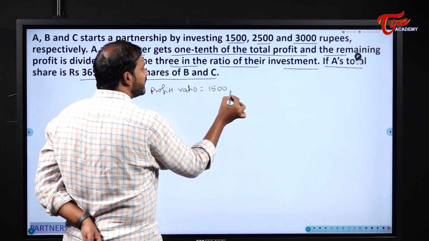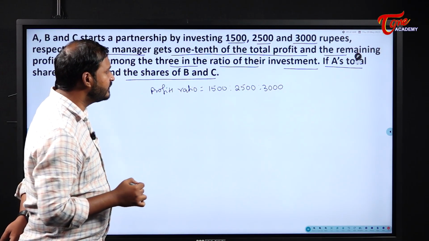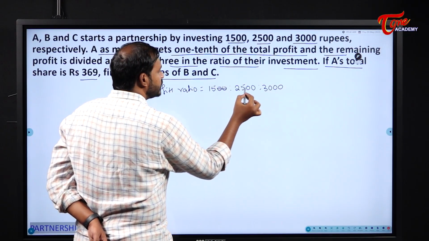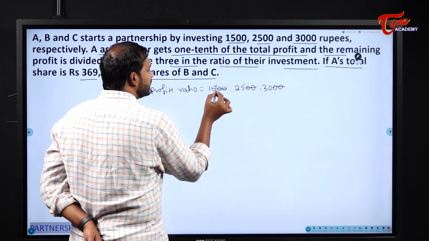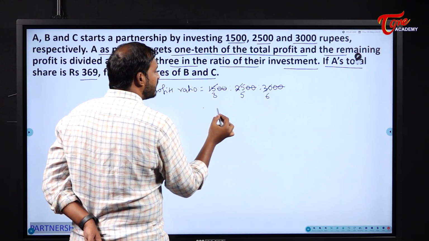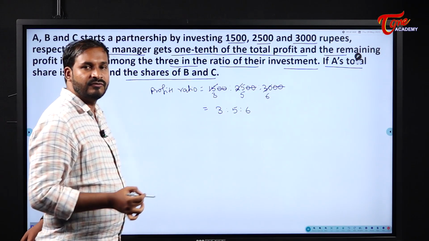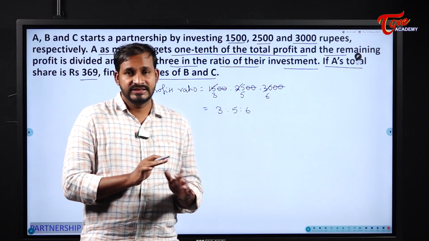So 1500 is to 2500 is to 3000. 2 zeros, 2 zeros, 2 zeros get cancelled. 5 threes are 15, 5 fives are 25, 5 sixes are 30. So in general they should divide the profit in the ratio 3 is to 5 is to 6.